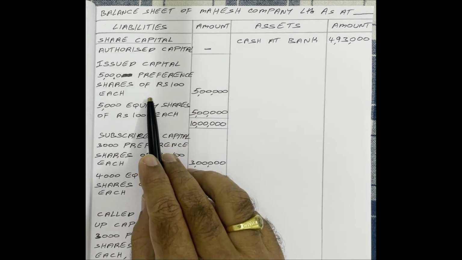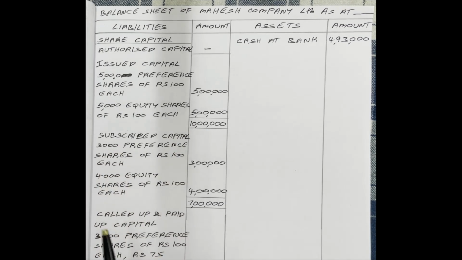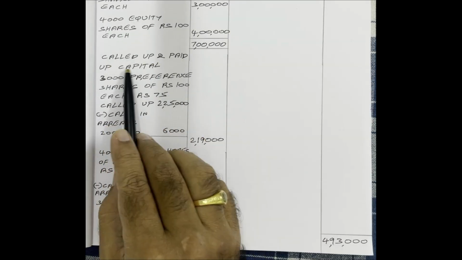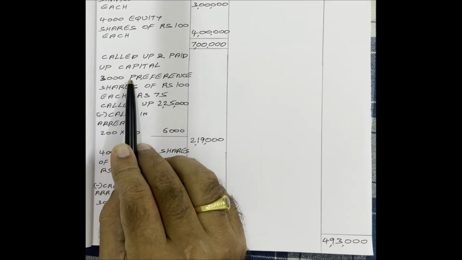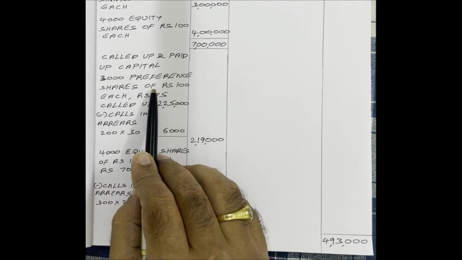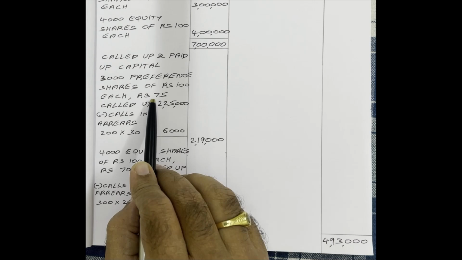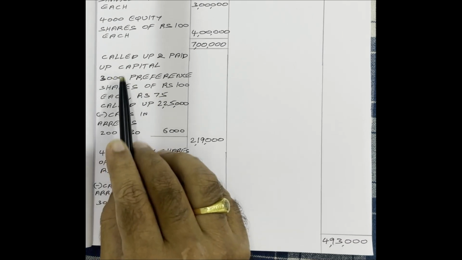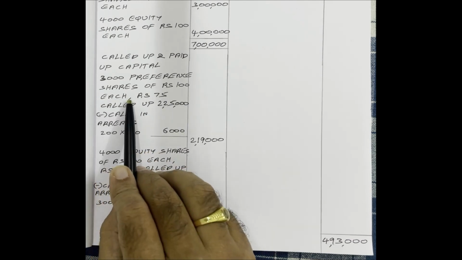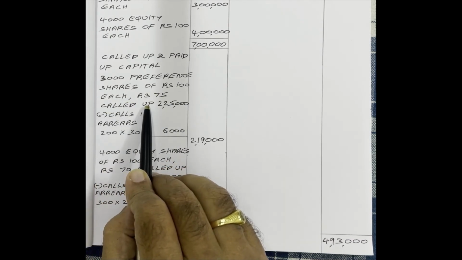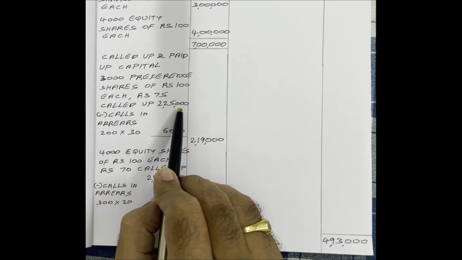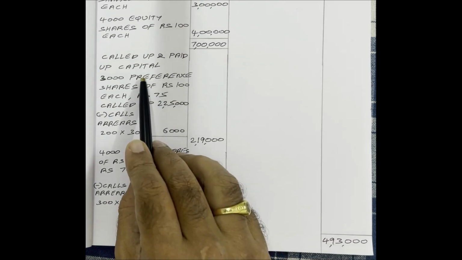Authorized capital, issued capital, subscribed capital we have to show separately. But called up and paid up capital we have to show combinedly. Called up and paid up capital. Preference shares: subscribed preference shares are 3,000. One share's face value is 100 rupees. But the company called only 75 rupees in the current year because the final call wasn't made by the company. Therefore, 3,000 preference shares of 100 rupees each, 75 called up. So 3,000 into 75 rupees per share, 2,25,000 is the called up capital in case of preference shares.